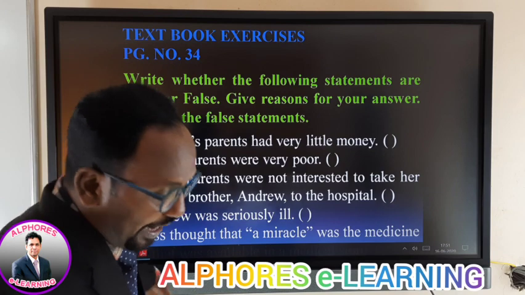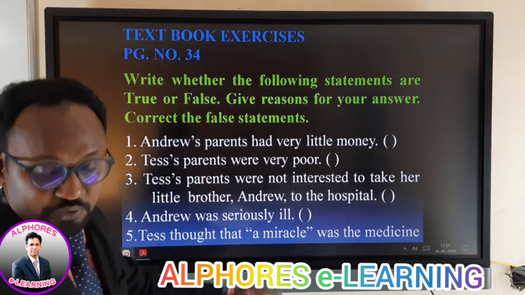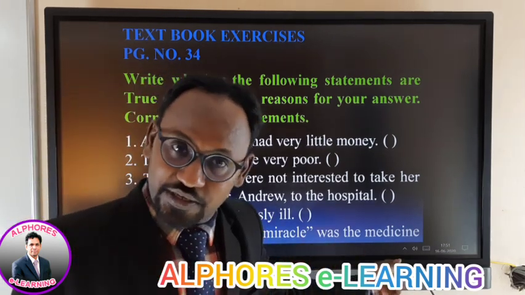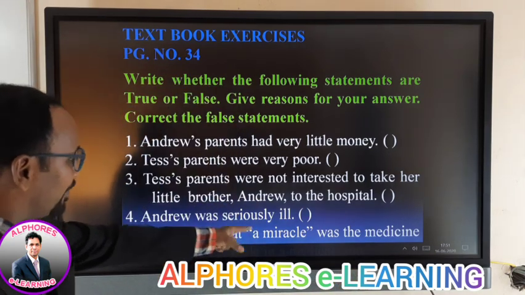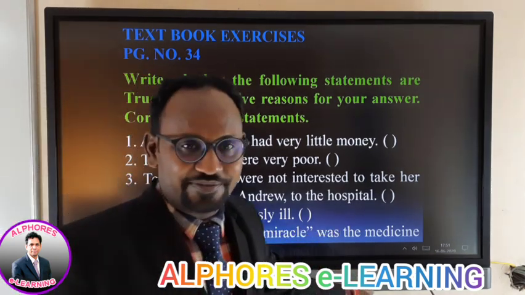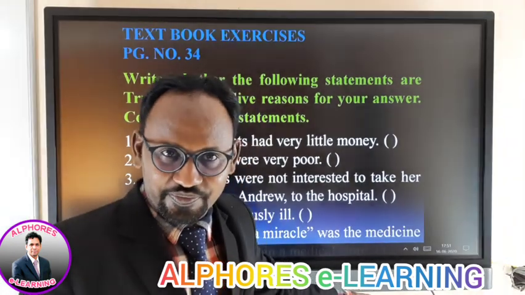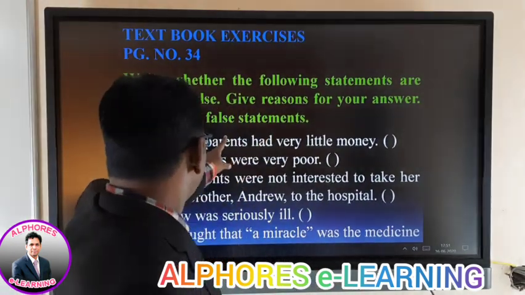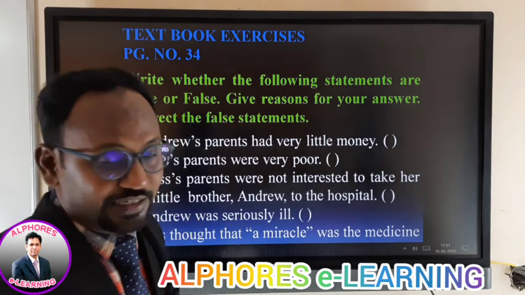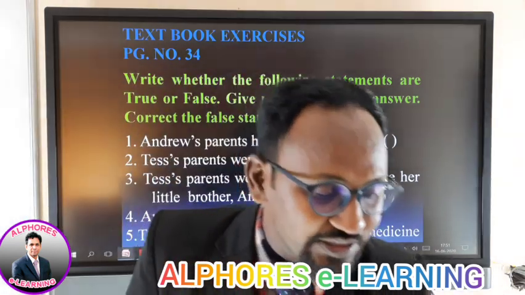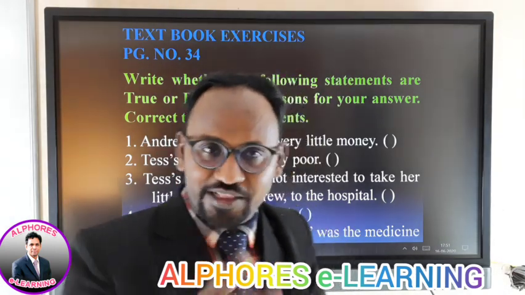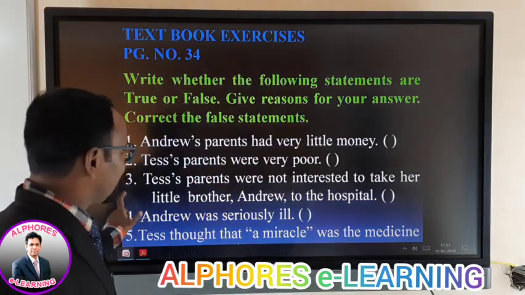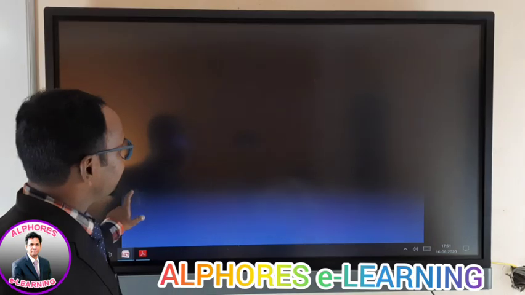Fourth one, you see, Andrew was seriously ill. Was he seriously ill? Yes, true. Then the last one, Tess thought that a miracle was the medicine. Yes, it is true. So you have seen the first, second, third, fourth, fifth sentences. These sentences are nothing but the recapitulation or the recap of the topic that is given to you. Let us go to the next slide here.